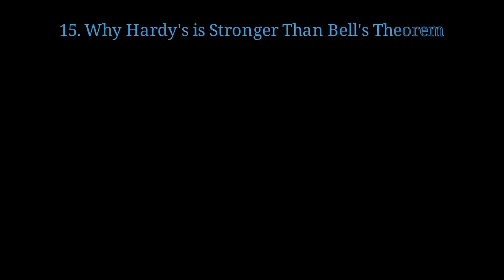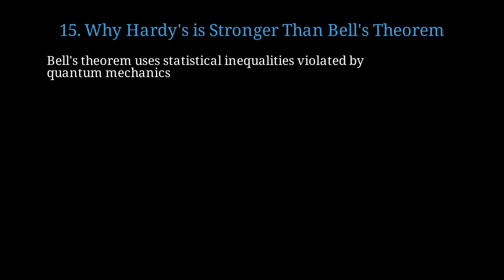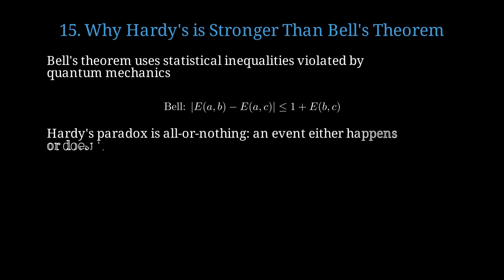Let's compare Hardy's paradox to the more famous Bell's theorem to understand why Hardy's is so powerful. Bell's theorem establishes inequalities that any local realistic theory must satisfy, and quantum mechanics violates these. Bell's inequality involves correlations E that must satisfy this mathematical constraint in classical physics. But Hardy's paradox is all or nothing. It predicts an event that classical physics says is impossible, yet it happens. Hardy says the probability must be exactly zero classically, but quantum mechanics predicts a positive probability.